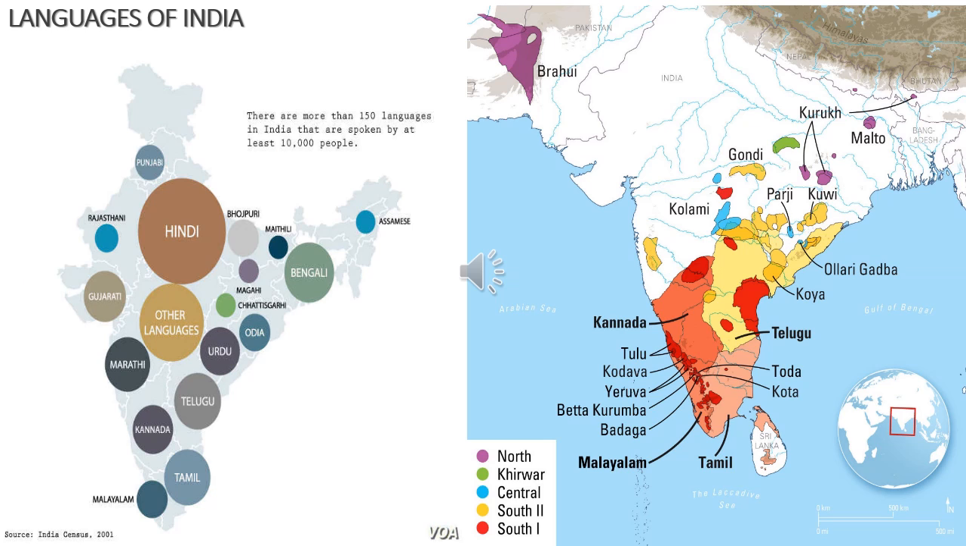Now, languages of India. India has many languages and cultures. India is a country with people speaking many languages and having different cultures. Each state has its own language. There are 28 states, and each state has its own language. Among them, 22 major languages are recognized by the Indian Constitution.